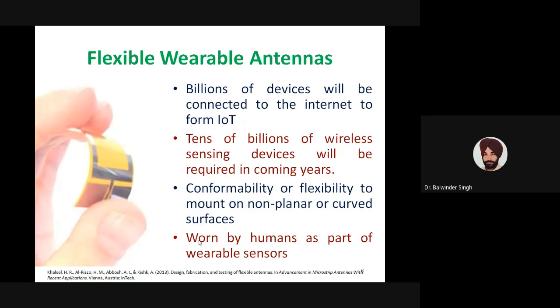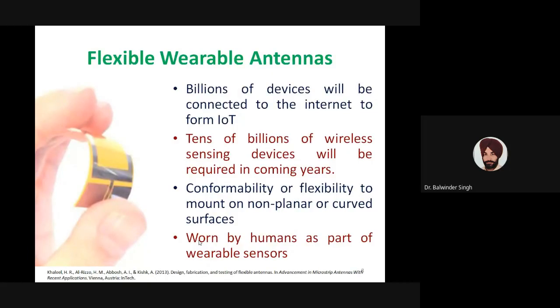According to different surveys, it is projected that billions of devices will be connected to the internet to form the IoT type of network. So these devices will be needing antennas. Tens of billions of these sensing devices will be required in coming years. All these devices will be needing antennas, and these antennas should have the properties of conformability or flexibility to mount on non-planar or curved surfaces. So IoT is one special segment of applications which need flexible and wearable antennas.